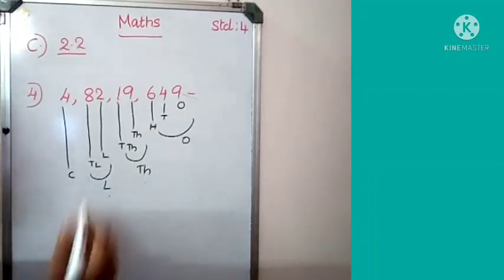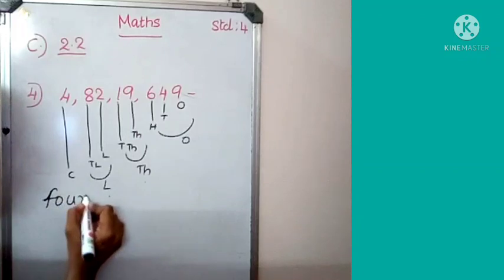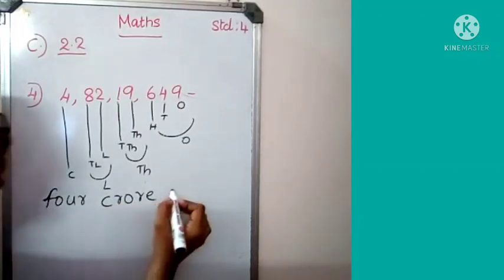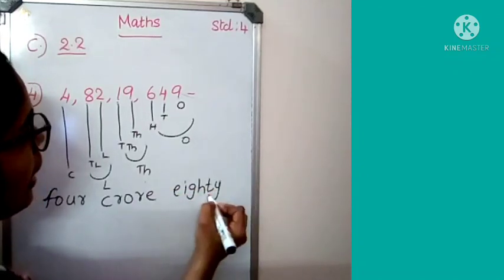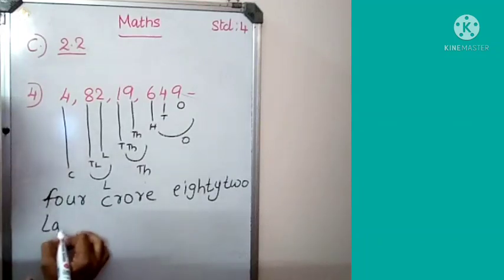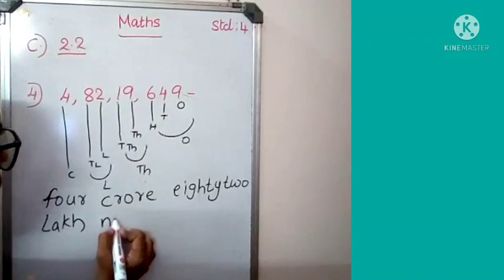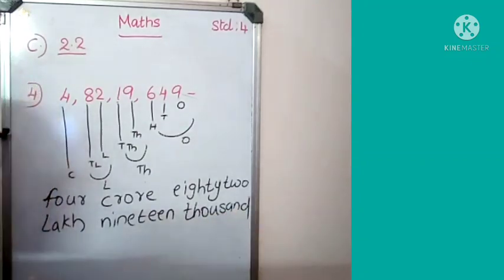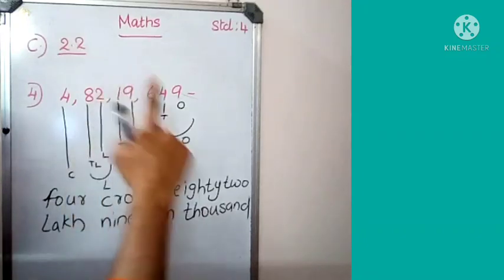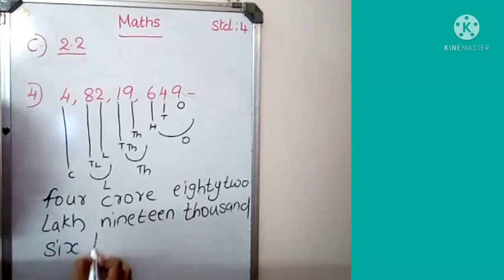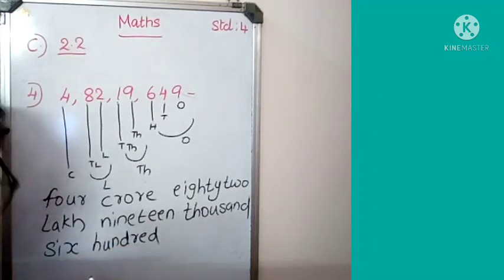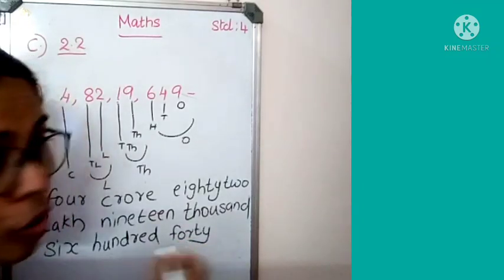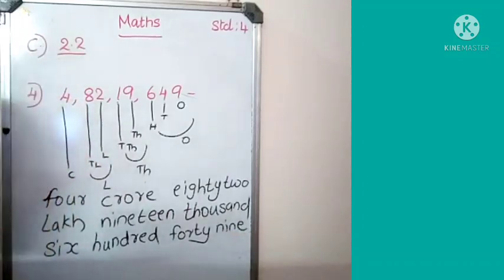And then write down in words. 4 crore. 82 lakh. 19,000. 19,649. 4 crore 82 lakh 19,649.